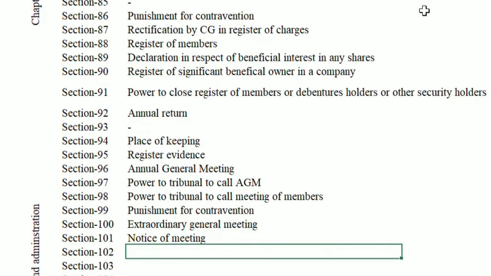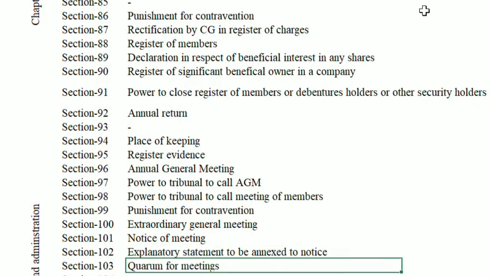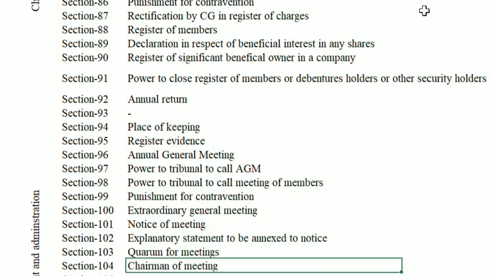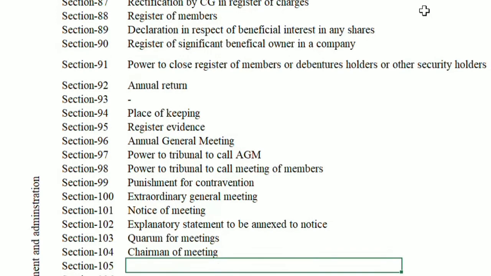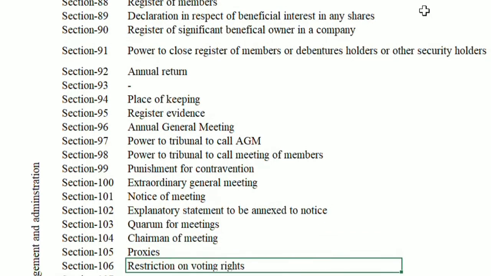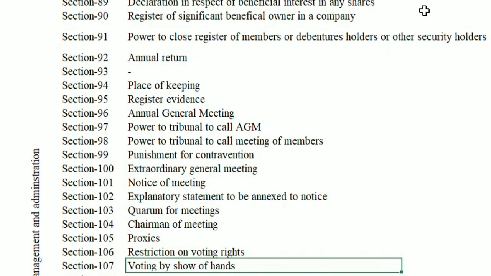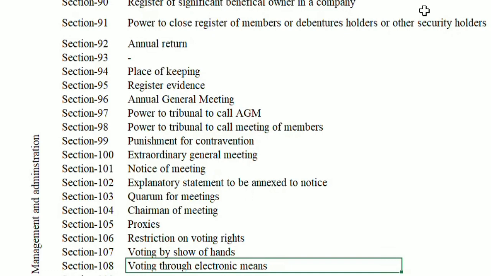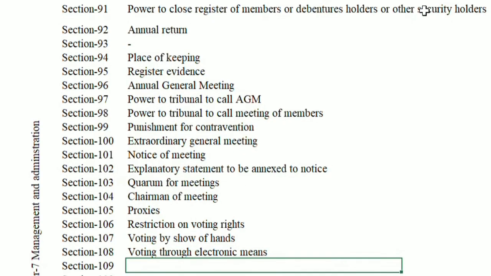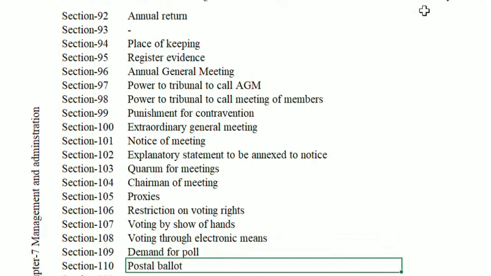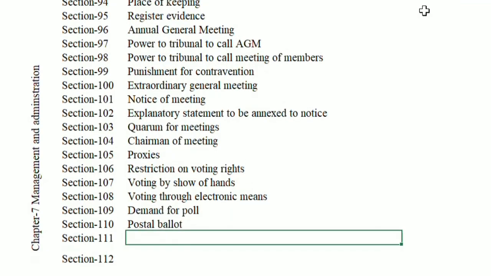101 Notice of meeting. 102 Explanatory statement to be annexed to notice. 103 Quorum for meeting. 104 Chairman of meeting. 105 Proxies. 106 Restriction on voting rights. 107 Voting by show of hands. 108 Voting through electronic means. 109 Demand for poll. 110 Postal ballot.